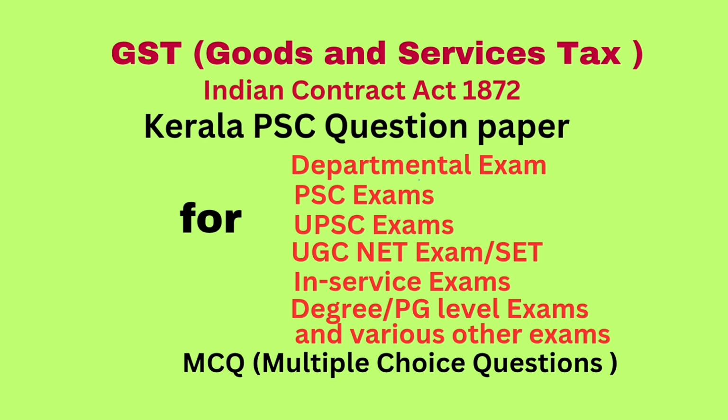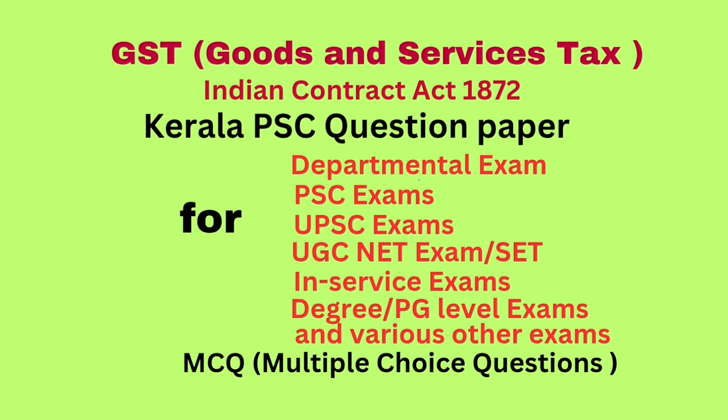Question number 8. Who among the following is not part of administration as per Central GST Act? Options: A, principal chief commissioner. Option B, chief commissioner. Option C, joint commissioner. Option D, zonal commissioner. Answer: D, zonal commissioner. Question number 9. Returns under Central GST Act is dealt with in chapter dash. Answer: 9.